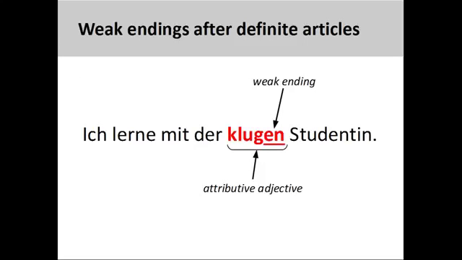Once we have determined the correct weak adjective ending, we simply add it onto each and every attributive adjective coming after the definite article and preceding the noun. Ich lerne Deutsch mit der klugen Studentin. I learn German with the smart female student.